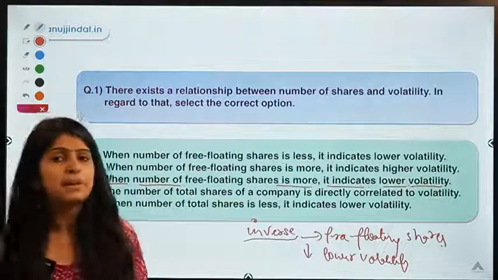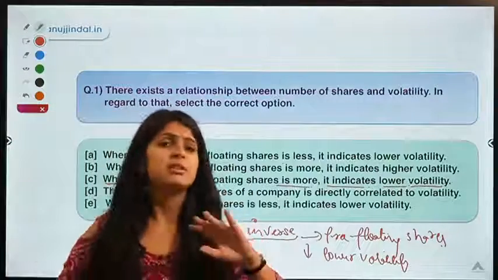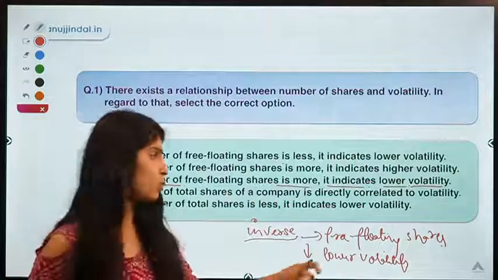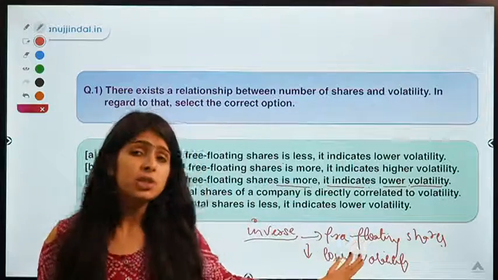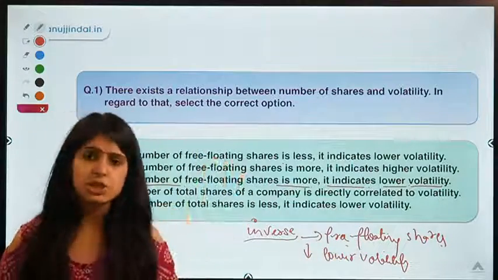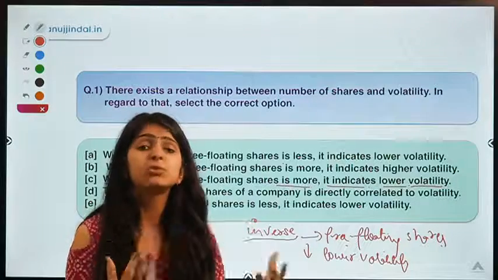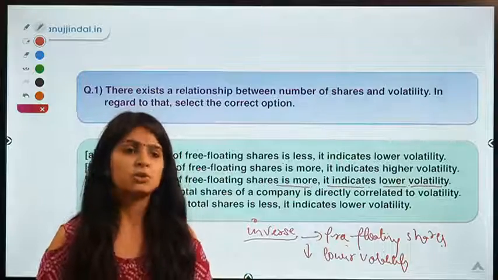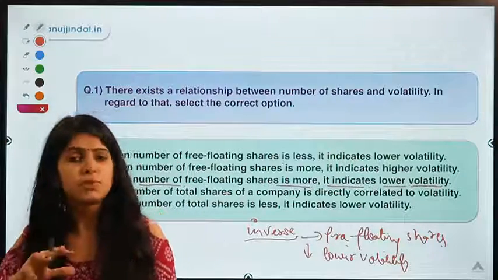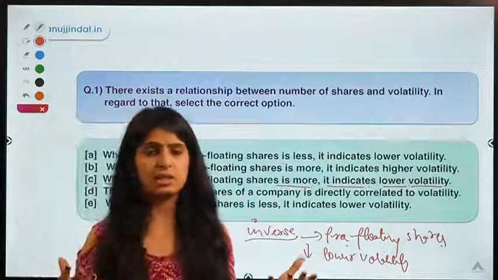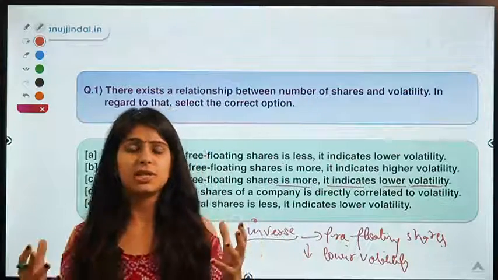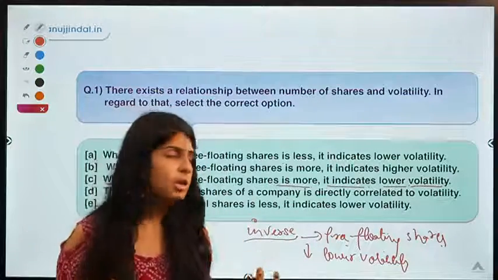So that means if a company has a lot of shares that are available for trade in the market. So what are free floating shares? Free floating shares are those shares which are available to traders for trading, right? So these are the shares which can lead to price fluctuations in the market when investors buy them or sell them.